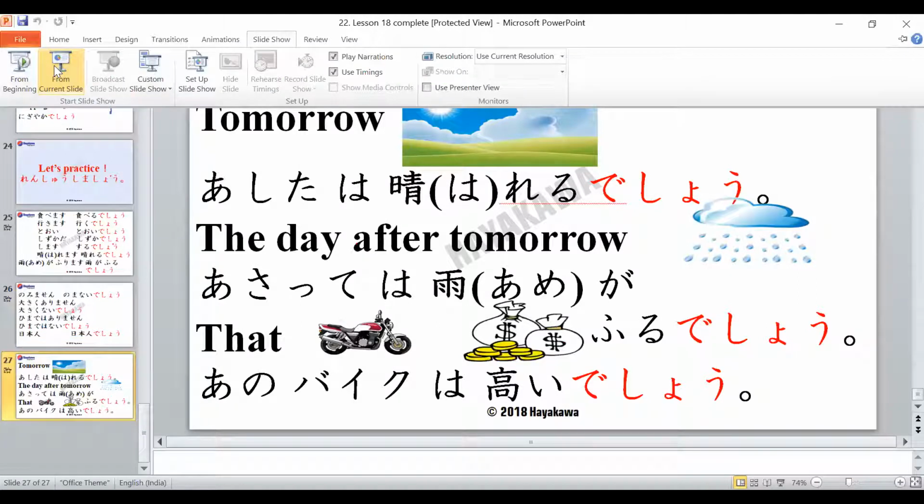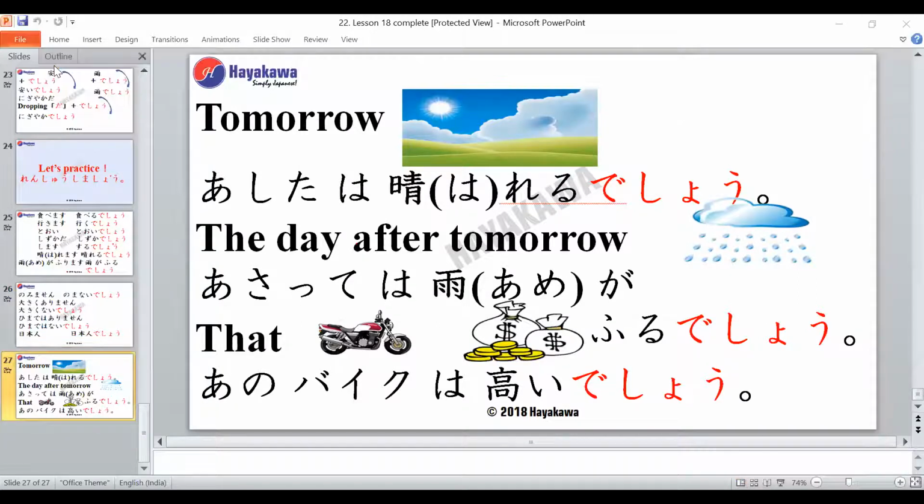Right. So now if you want to make a prediction by saying tomorrow is going to be a clear day, it will be clear and sunny. The verb for clear or sunny is hareru, right? So how will we say that in Japanese? Ashita wa hareru desho. Very good, Siddharth.